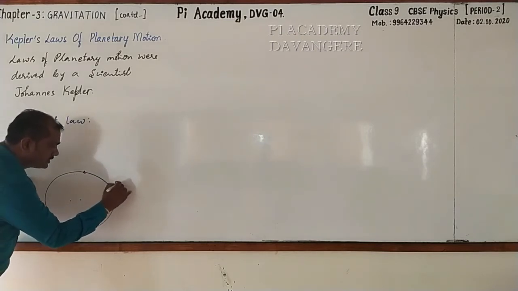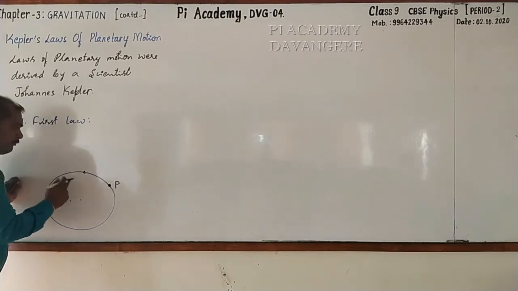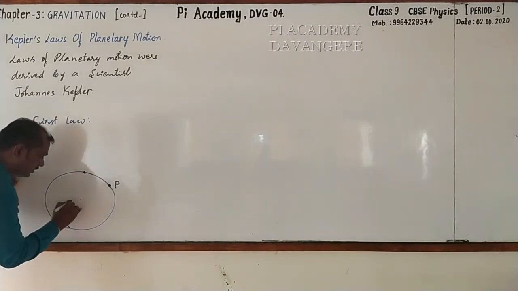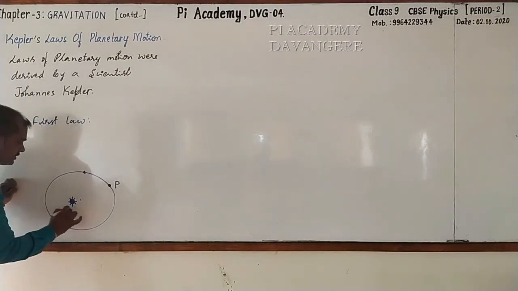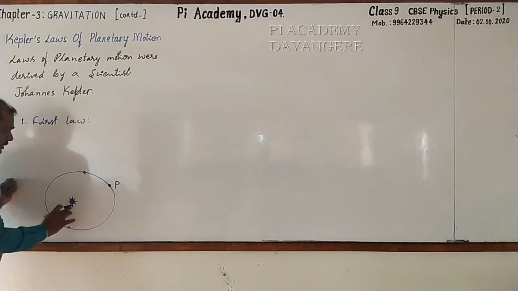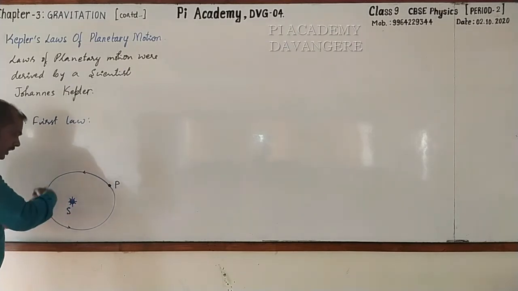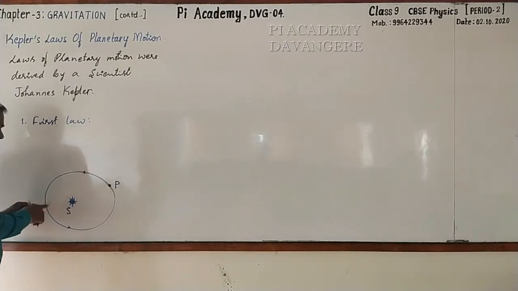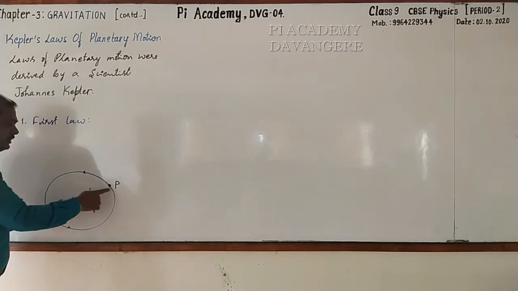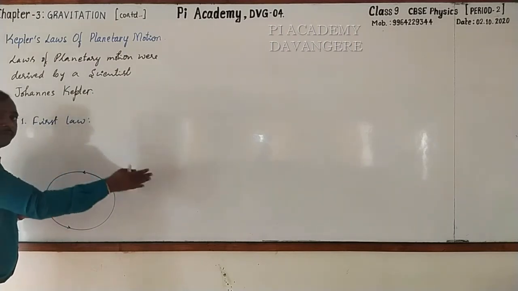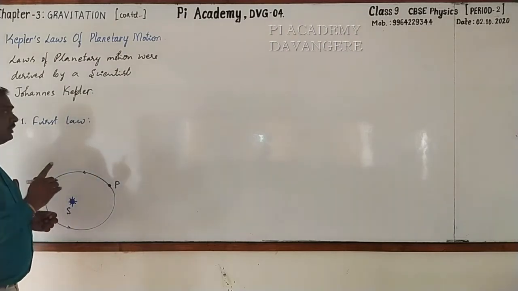See, according to Johannes Kepler, every planet revolves around the sun in an elliptical orbit, and I call this as the planet. Every planet revolves around the sun in an elliptical orbit, and the sun is situated at one of the two foci. This is the position of the sun. The sun may be either at this position or at this position. So that is why when the planet is revolving around the sun, sometimes it comes close to the sun and sometimes it will be away from the sun. Clear? This is first law.